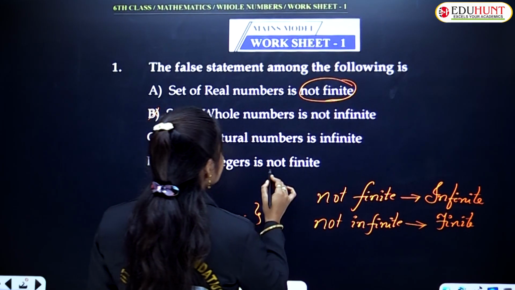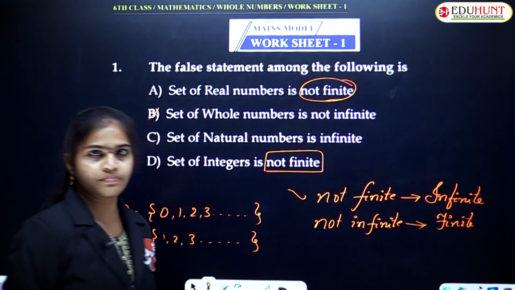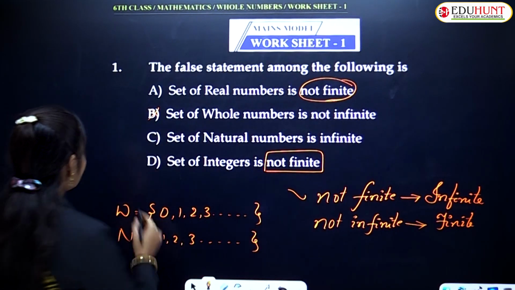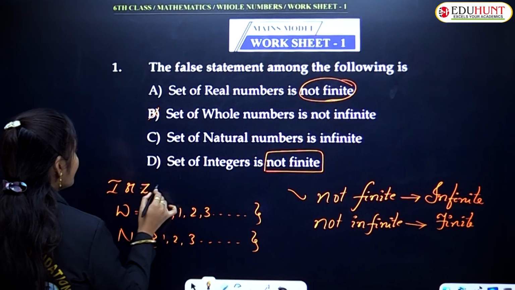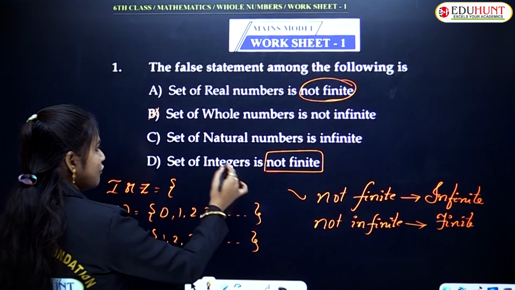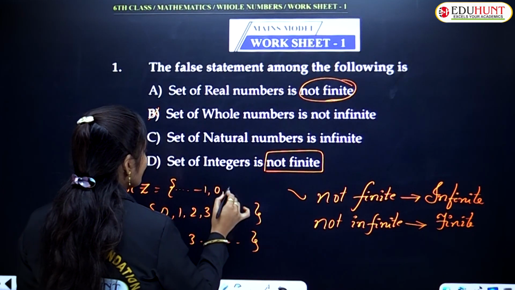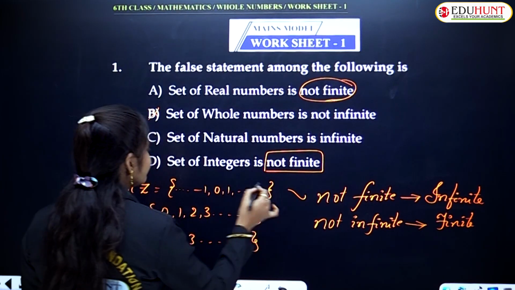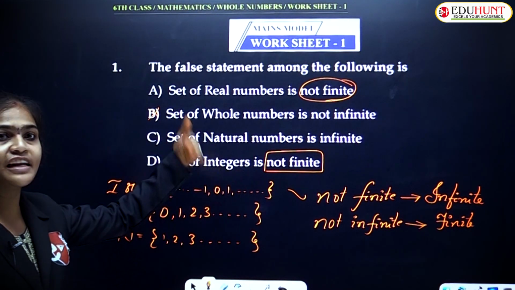Set of integers is not finite means infinite. Obviously that one also we know, right? Integers I or Z is equal to the set of integers: and so on, -1, 0, 1 and so on. Here also we know that the set of integers is not finite, meaning infinite.